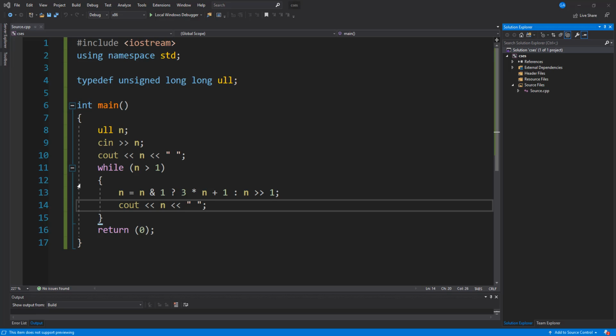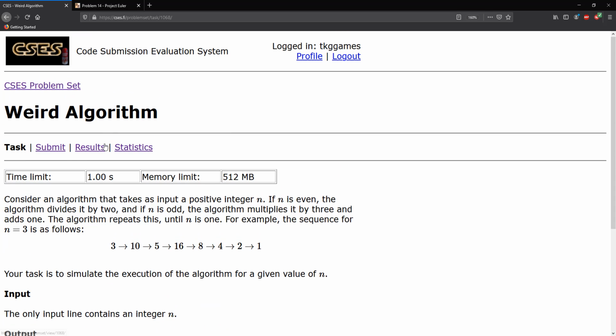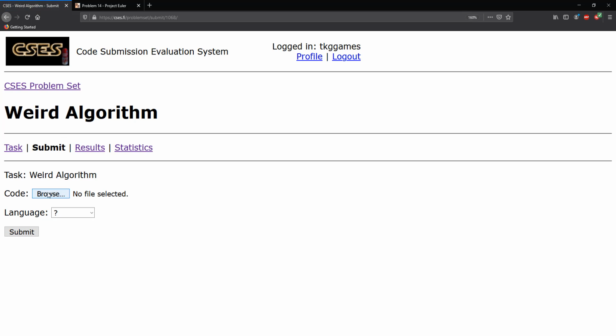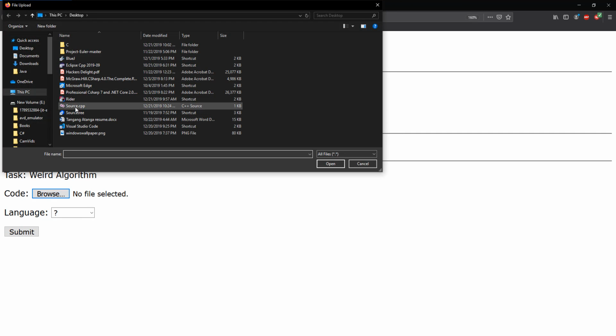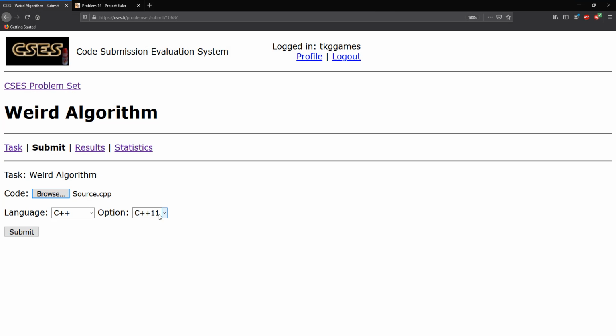All right, so I'm going to go ahead and close this down because we no longer need it. We're going to go back into problem set here, and we're going to go to submit. We're going to go to browse. I'm going to pick the source.cpp file, open that up, and we're going to pick C++17 and submit.